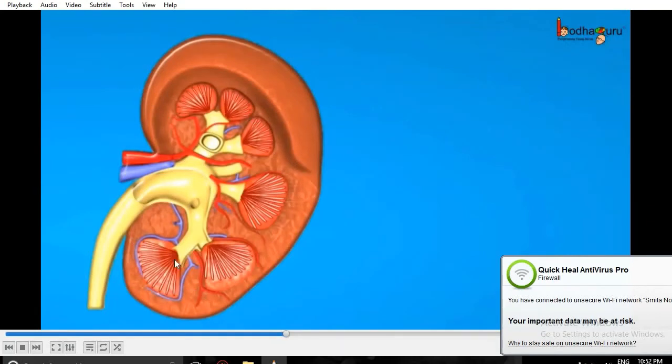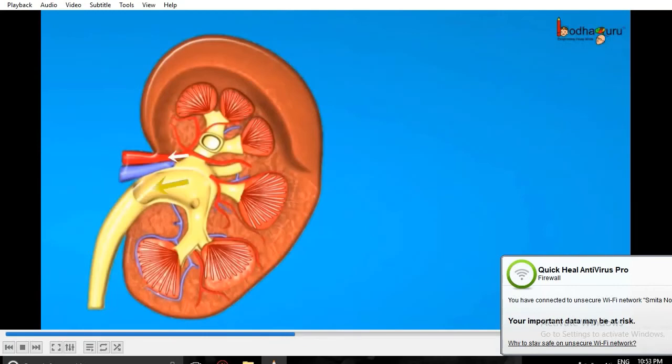Inside the kidney many filters are present, and through those filters blood gets filtered, meaning the waste material gets separated from the useful material. Waste material or harmful substances get filtered and separated from the blood, and the useful substances get absorbed again into the blood.